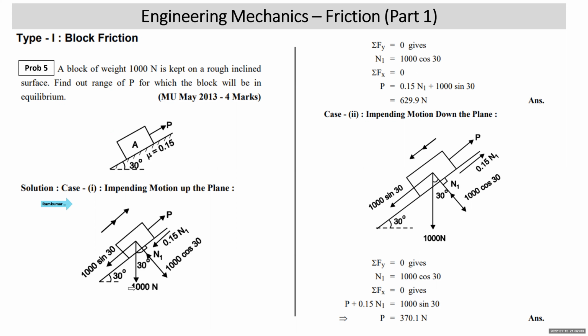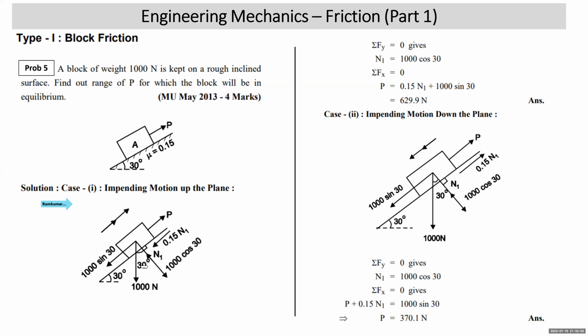Can you see that? Weight is 1000 Newton vertically down. The plane is making 30 degrees with the horizontal. The reaction normal to the plane will make 30 degrees with the vertical. So 1000 cos 30, 1000 sin 30. Impending motion is up the plane, so friction will act down the plane. The coefficient of friction is 0.15.